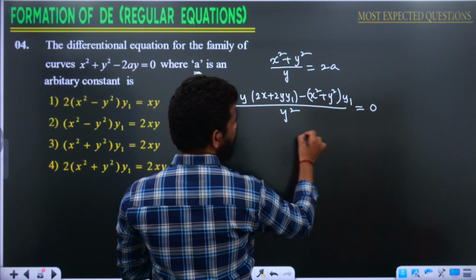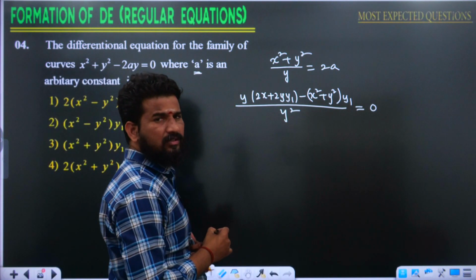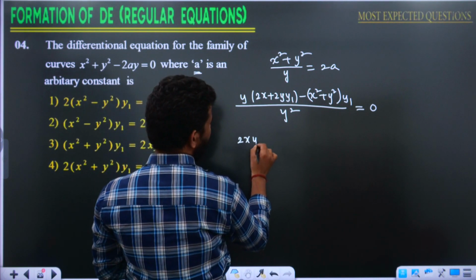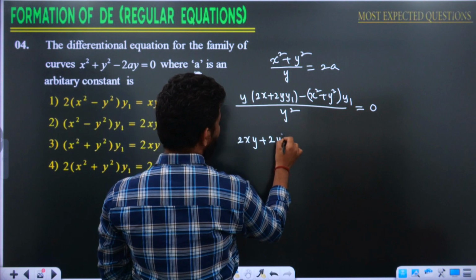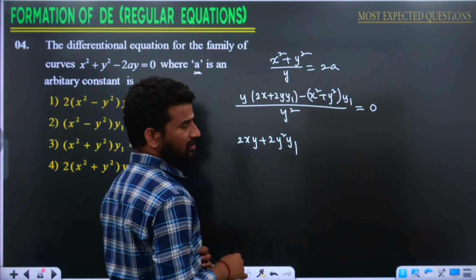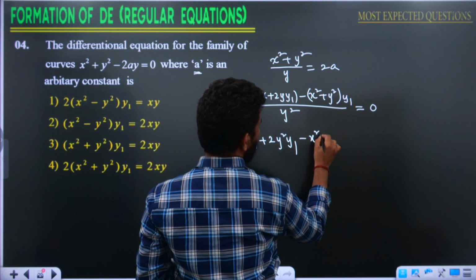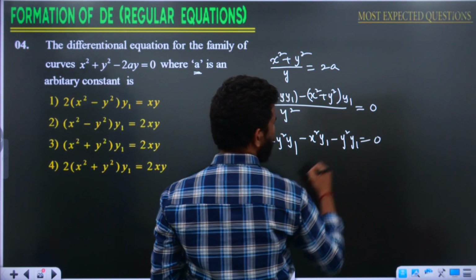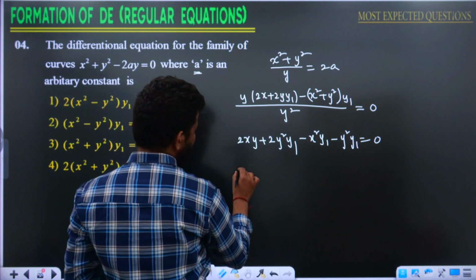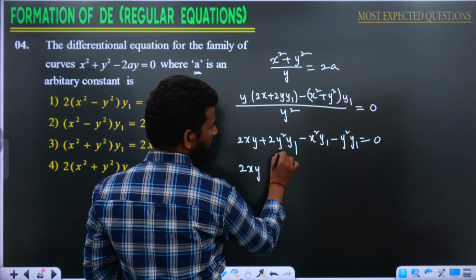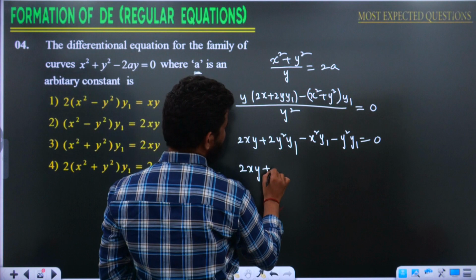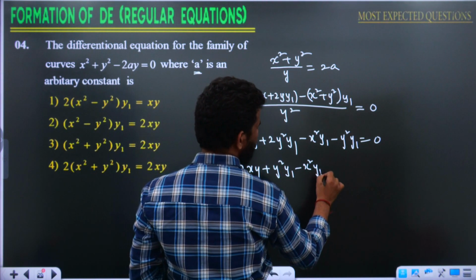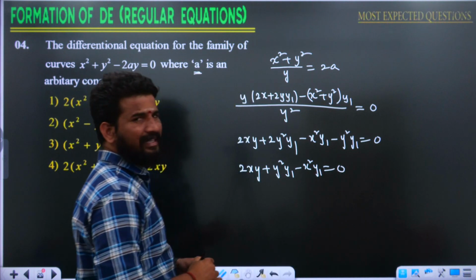And if you transpose y square to the right hand side, that also becomes 0. Then multiply inside, this is going to be 2xy plus 2y square y1 minus x square y1 minus y square y1 is equal to 0. From this I can say 2y square minus y square, that is going to be plus y square y1 minus x square y1 is equal to 0. This is an equivalent of an answer.